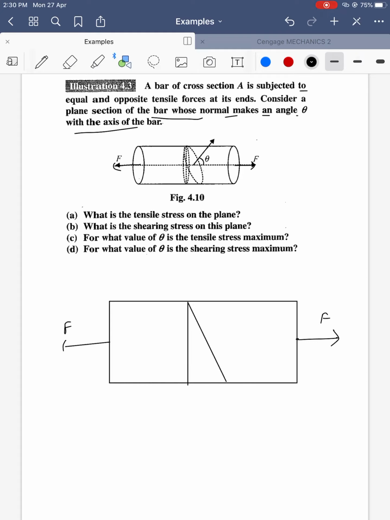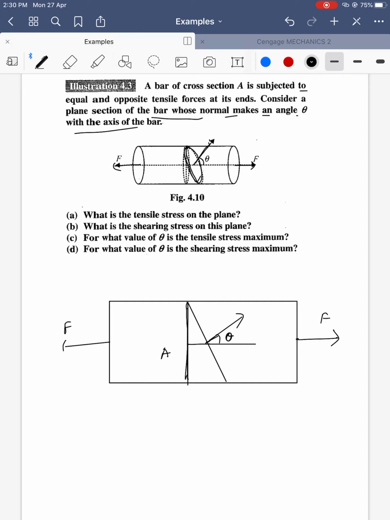The area vector is obtained by taking the area and drawing a normal from it. If I draw a normal, it is perpendicular in this direction, making an angle theta with the horizontal. Initially the area of this section is A.